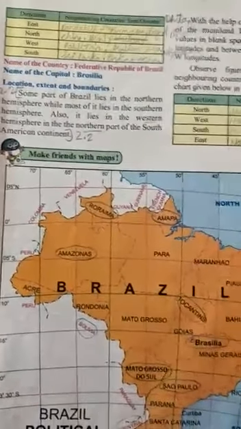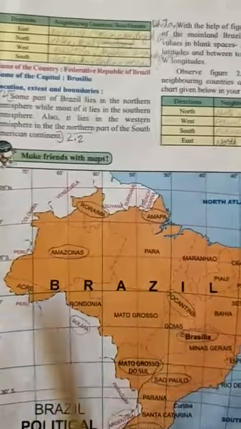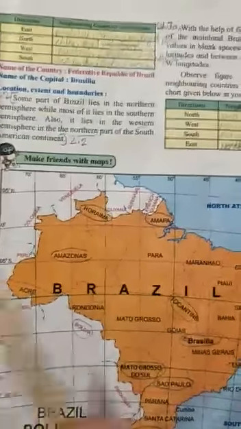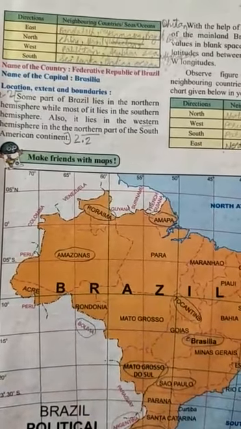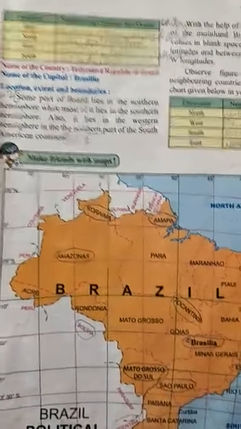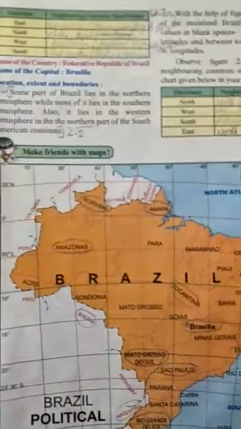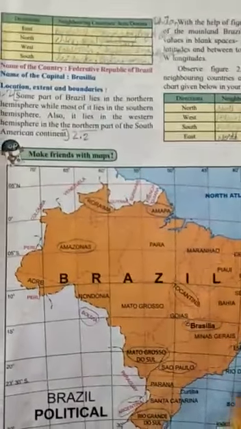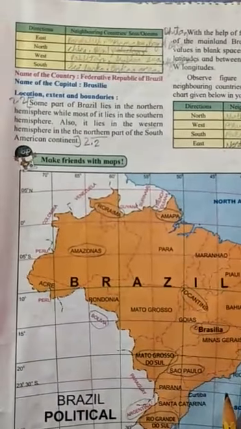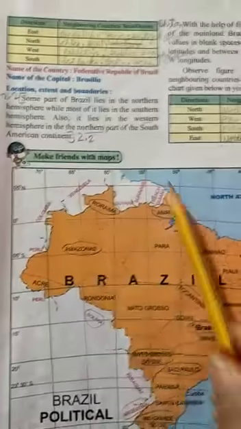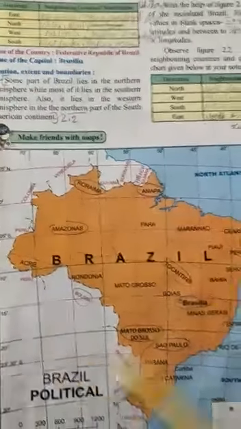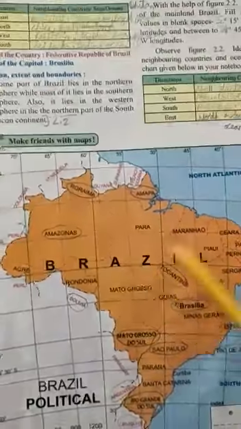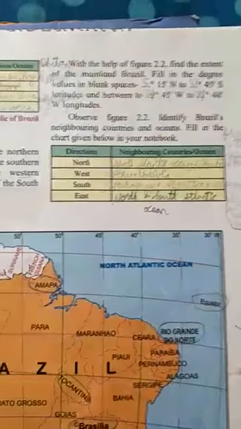Also it lies in the western hemisphere, that is, in the west part of the prime meridian, and in the northern part of the South American continent. So this is South America, and in its northern part Brazil is located.